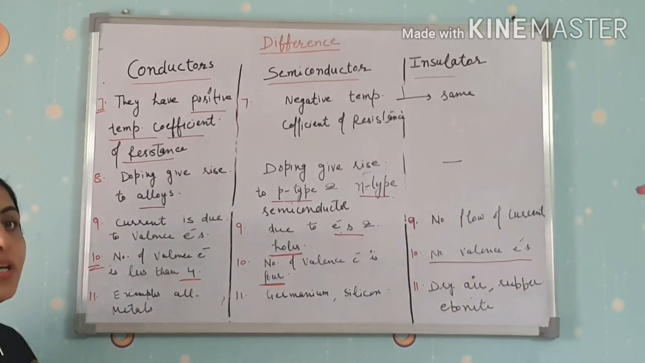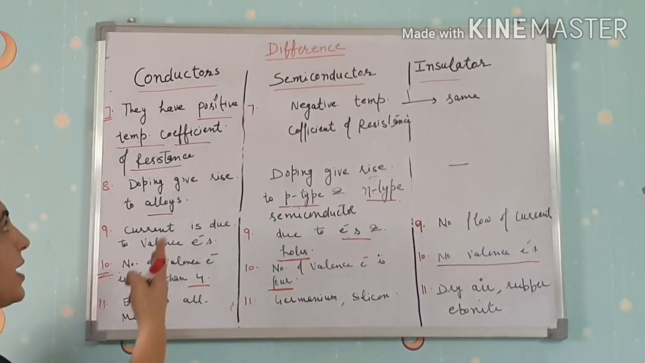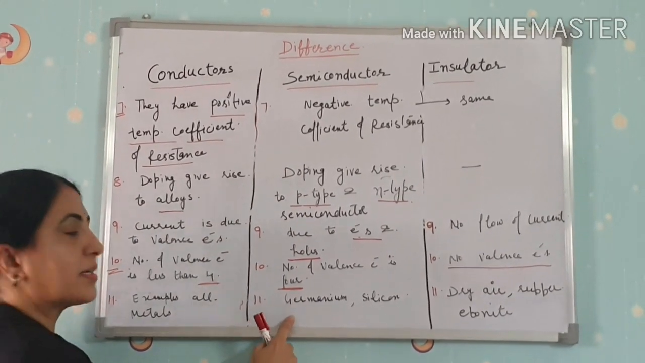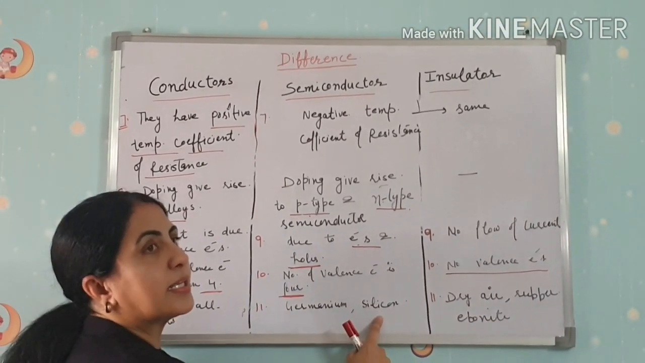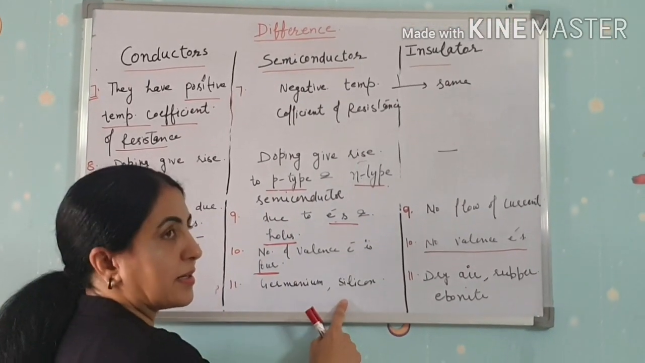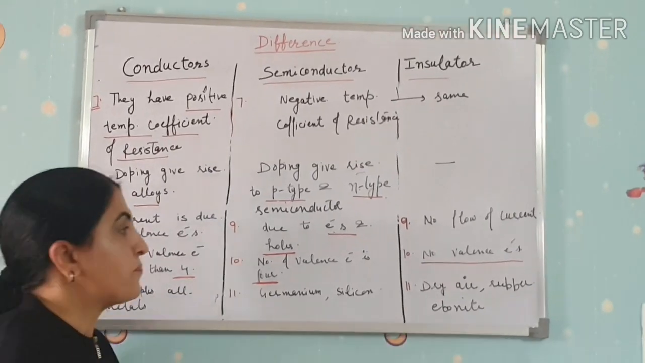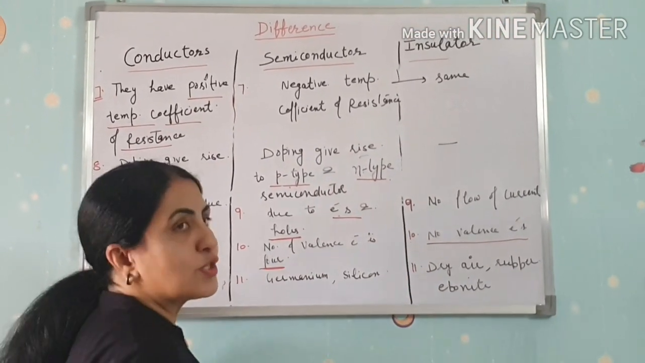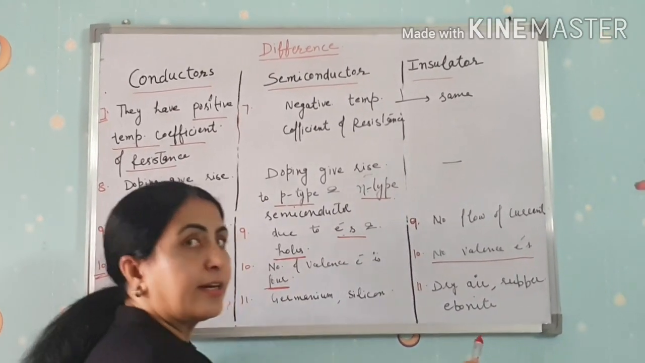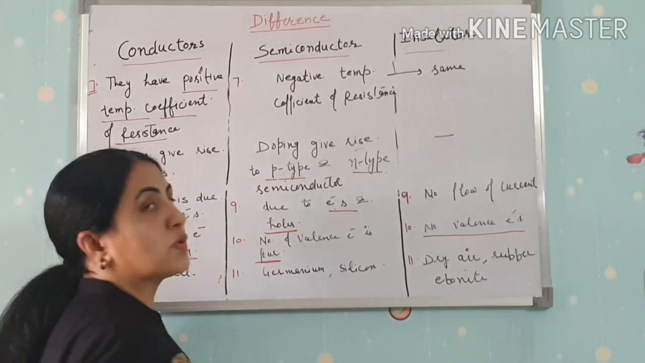Next, about the examples. We have already studied examples: all the metals are conductors. Clear? And in the case of semiconductors, pure semiconductors are germanium and silicon, which are also called intrinsic semiconductors. And p-type and n-type semiconductors are called extrinsic semiconductors. And in the case of insulators, dry air, rubber, plastic, ebonite, glass, all are insulators.